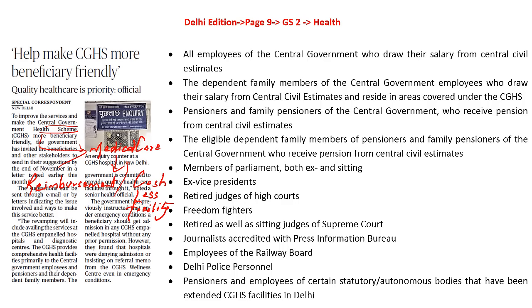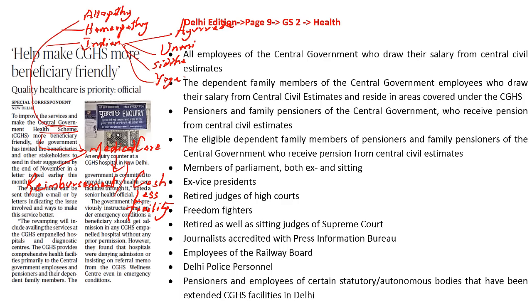The medical healthcare is provided for allopathy, it is provided for homeopathy as well as Indian systems of medicine, which includes Ayurveda, Unani, Siddha as well as Yoga. Who can be the beneficiaries of this scheme?